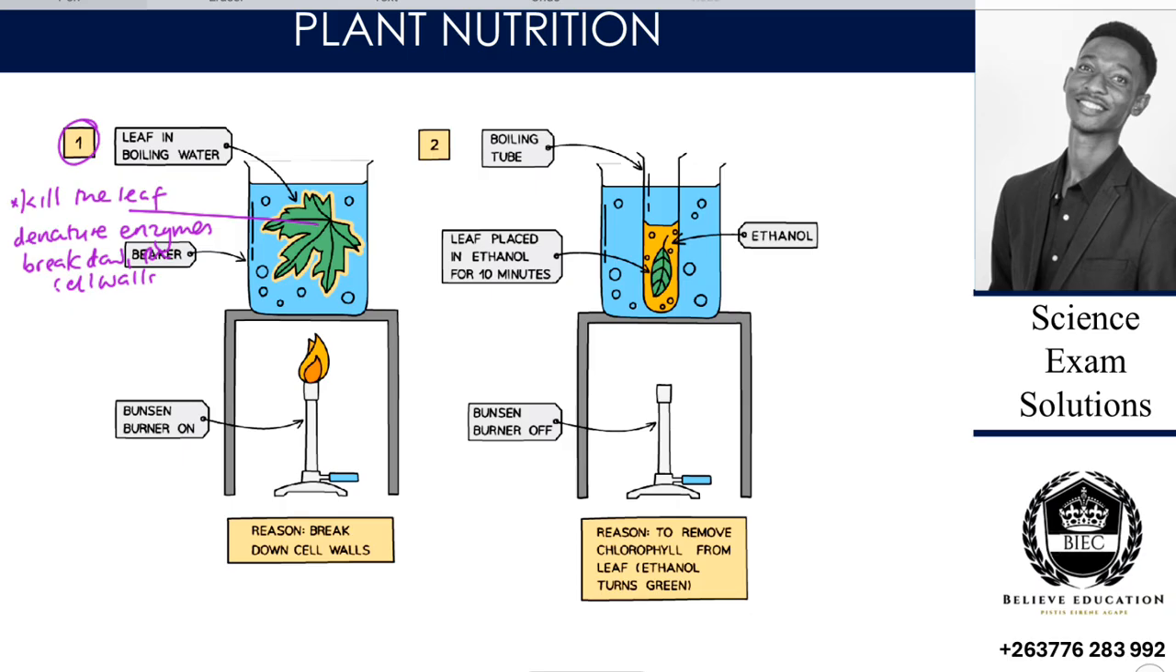On the second one, we are then boiling, but now you see that we have this boiling tube. We are not boiling in alcohol or ethanol directly. There's a reason why we don't boil directly. Are we together? We are boiling not directly because this ethanol is inflammable.